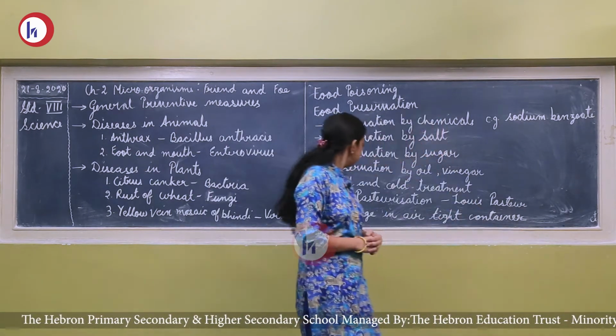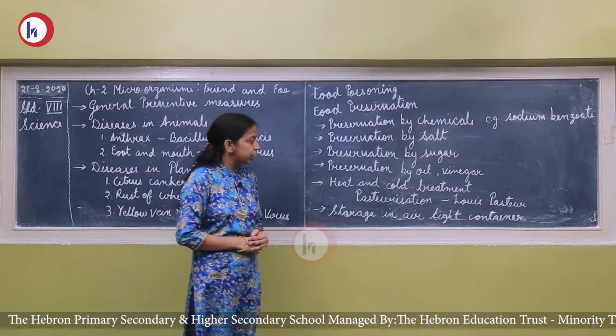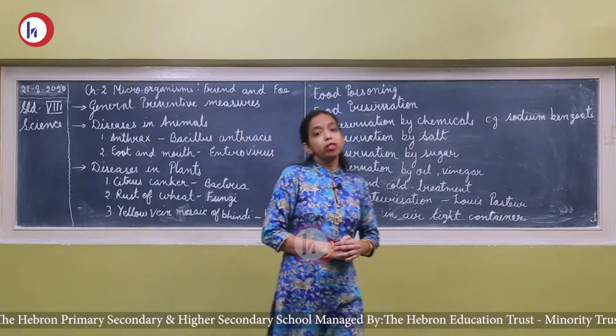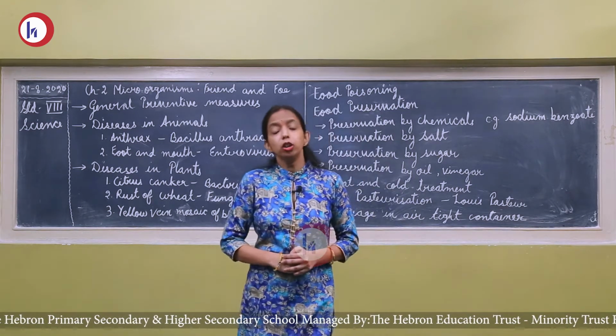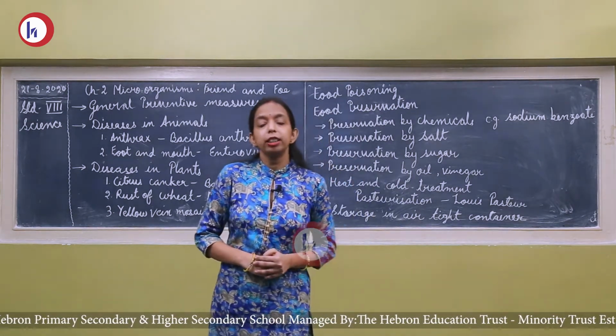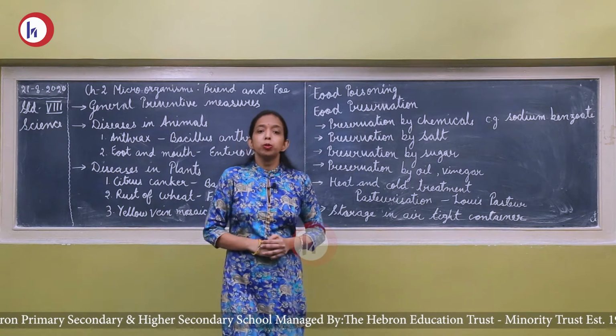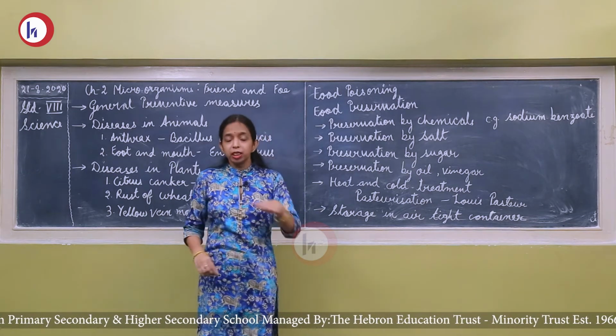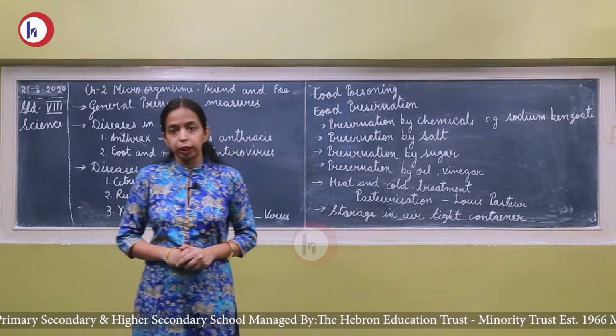Now the next is storage in airtight containers. Suppose dry fruits, snacks, biscuits, your mother uses airtight containers to store them. So your food product is preserved from the microorganisms.